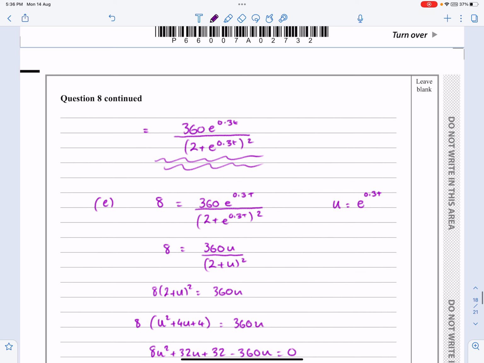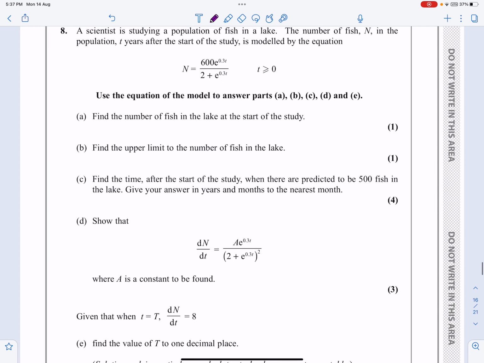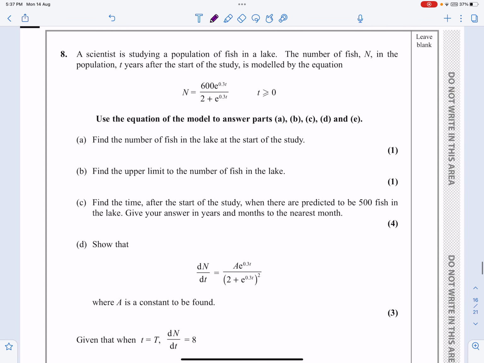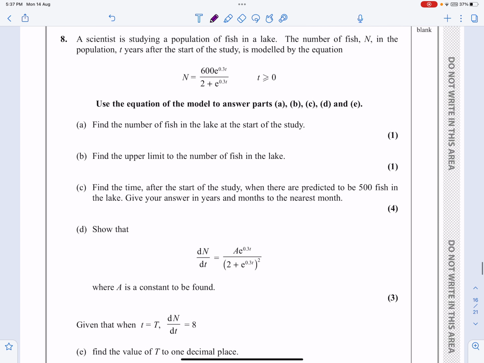Whether you wanted to leave it and not do the substitution is entirely up to you. Then it would just look a little bit more complicated when you're trying to do that quadratic. But that question, yeah, lots of difficult algebra in there, but as I say, it is question number 8, and some good bits that you should be able to pick up some marks on, even if you can't get the whole question. But hopefully that makes sense now I've explained it.